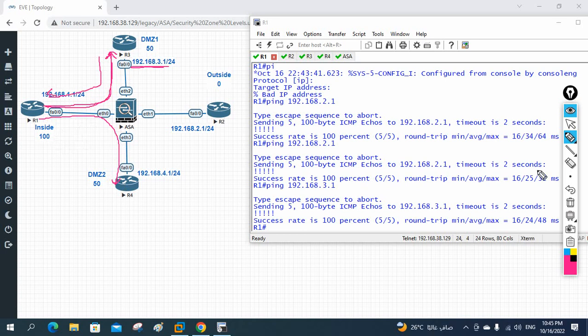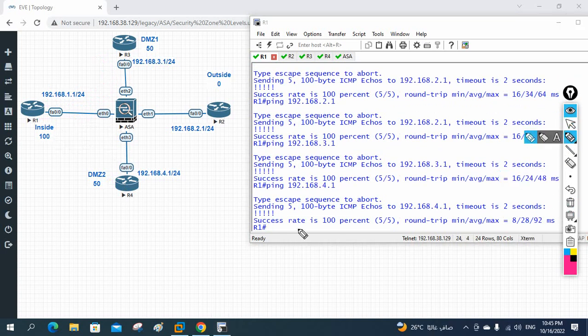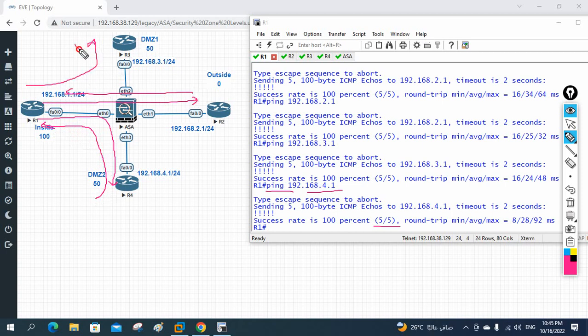No issue. Let me show you the other one. Can I go to 4 or not? So what I will do, I will change this IP to 4.1. Okay, this is also working. If you see, I am pinging 4.1. So I am going this way and coming back this way. No issue. I can go this way and come back. So everything is allowed for the router inside.